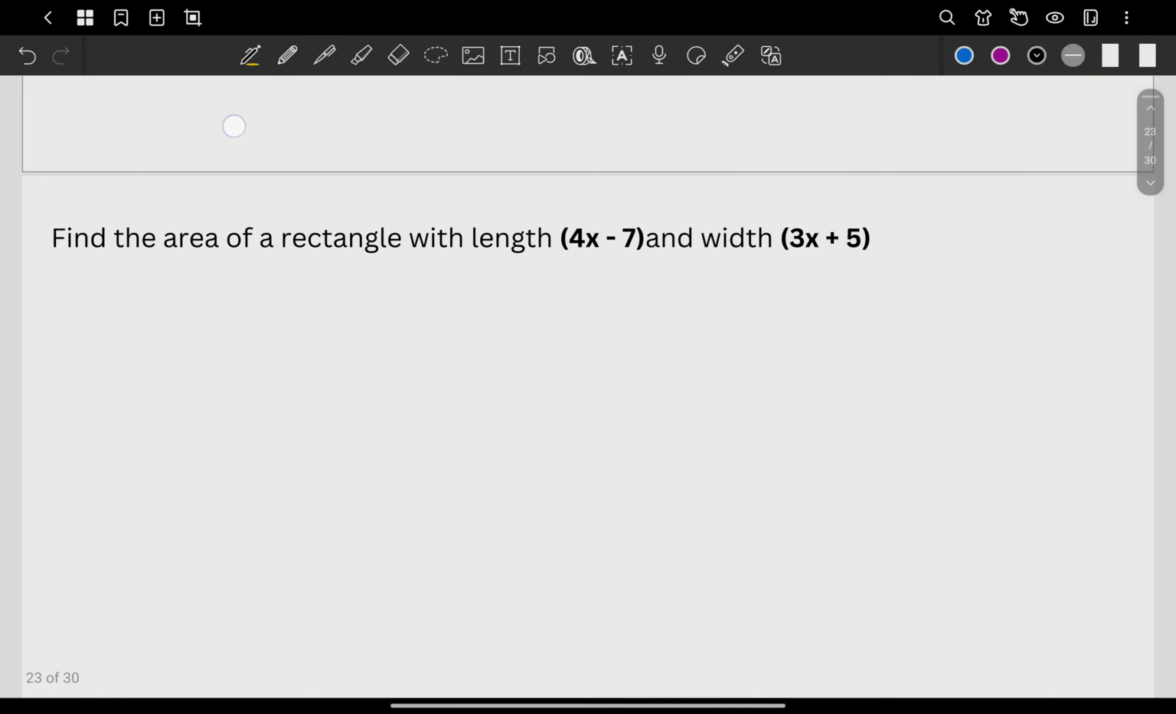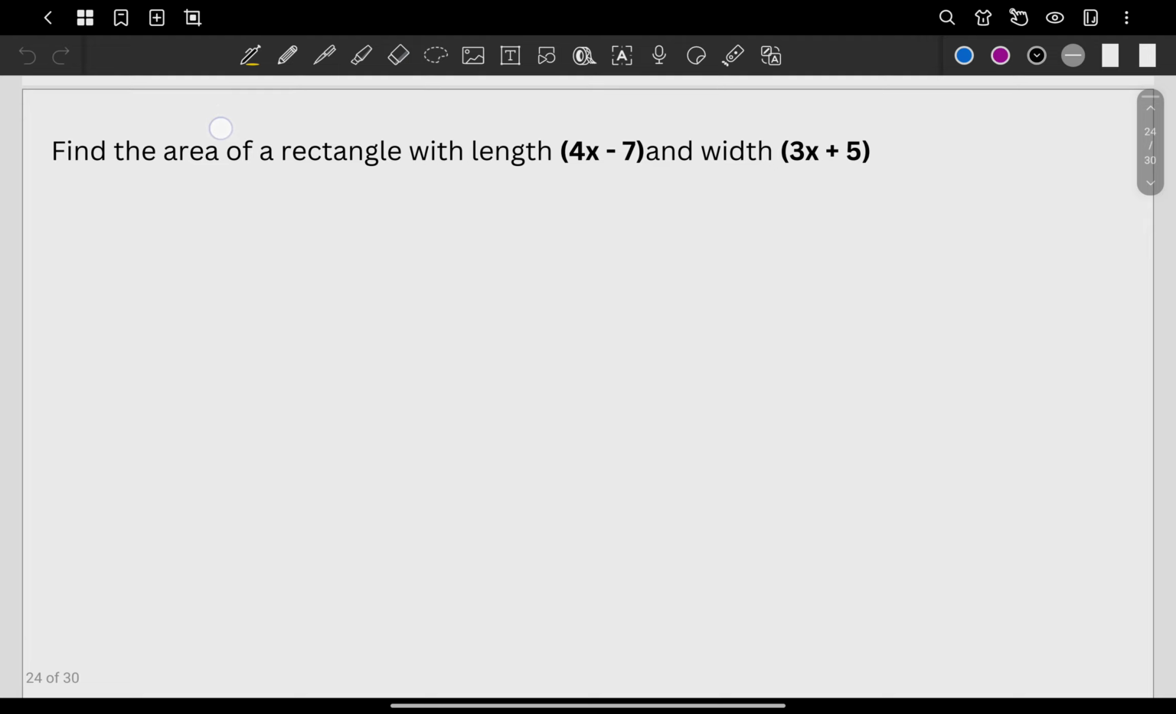Almost done. So find the area of the rectangle with length 4x minus 7 and width of 3x plus 5. So how do we find the area of a rectangle? See, we have a rectangle here with size, let's say 7 by 5. What do you do here? How do you find the area?